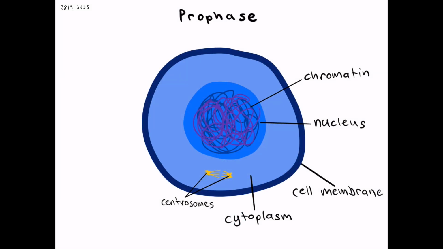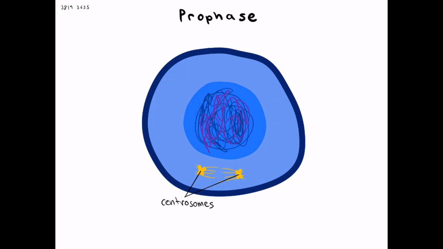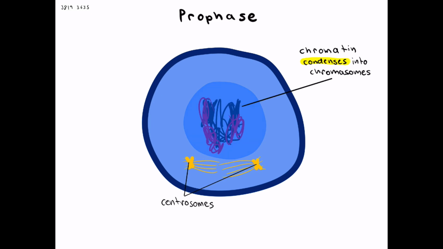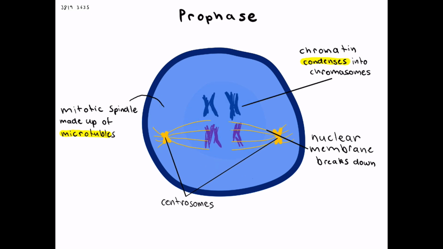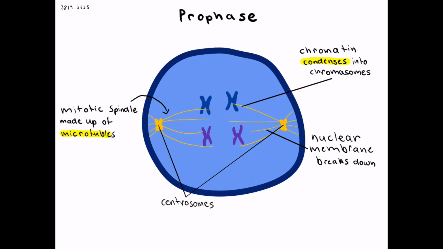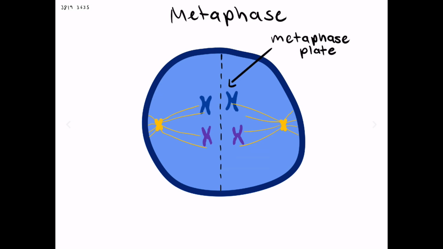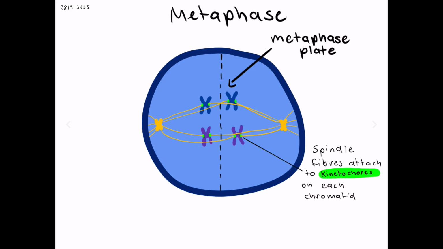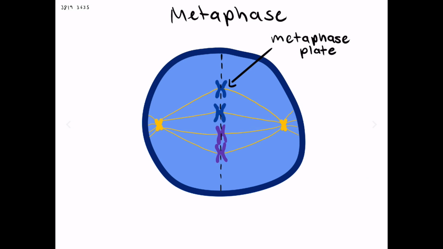of somatic cells. Mitosis commences with prophase, where the chromatin condenses down into visible chromosomes. The nuclear membrane breaks down and centrosomes migrate to the opposite poles, forming the mitotic spindle, composed of microtubules. During metaphase, spindle fibers emanating from the centrioles attach to the kinetic cores of each chromatid, and chromosomes align at the metaphase plate, the central line of the cell.